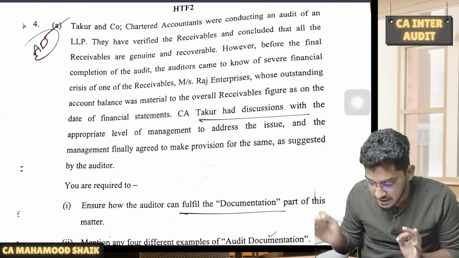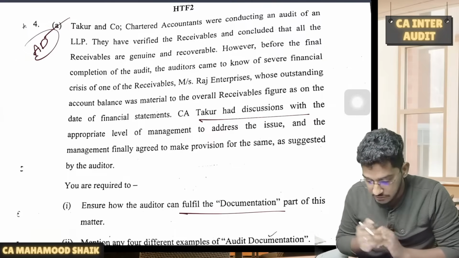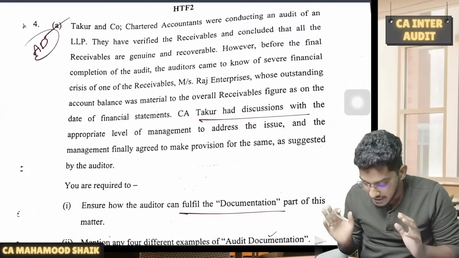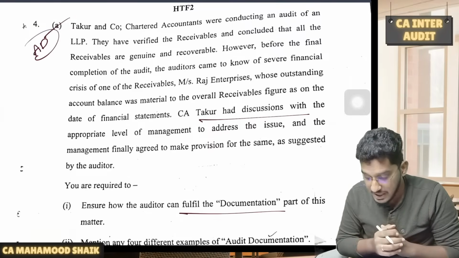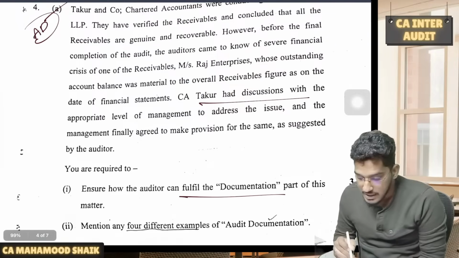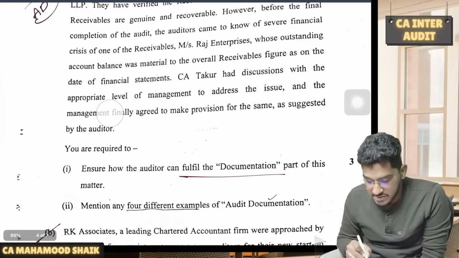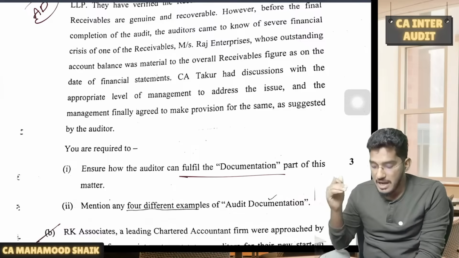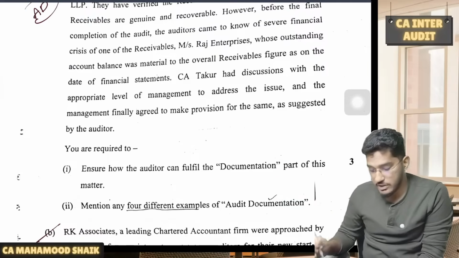They have verified the receivables and concluded that all receivables are genuine and recoverable. However, before the final completion of the audit, the auditors came to know of the severe financial crisis of one of the receivables, Raj Enterprises, whose outstanding balance was material to the overall reasonableness of figures as on the date of the financial statements. CA Thakur has a discussion with the appropriate level of management to address the issue, and the management finally agreed to make the provision for the same as suggested by the auditor. You are required to explain how the auditor can fulfill the documentation.